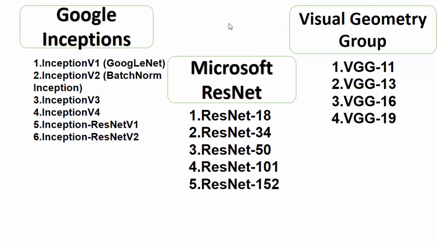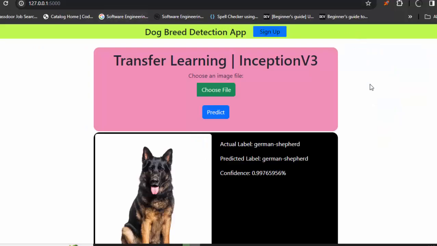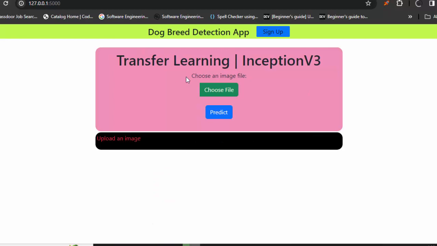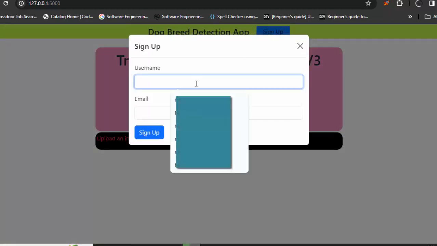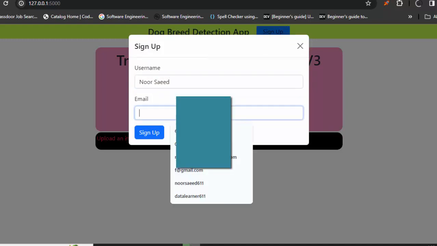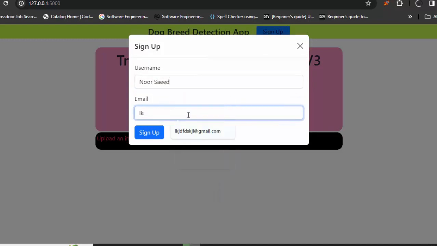Okay, let's move forward. So this is the output of the app that we are going to create for this project. Let me show you. Let me reload it by the way. So the first time you open this app, you will see this interface. यहाँ पे sign up का button भी है. You can also add a user, like let's say I am going to add Noor Saeed with some kind of random email, .com.